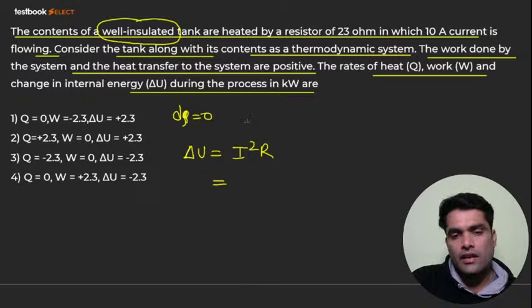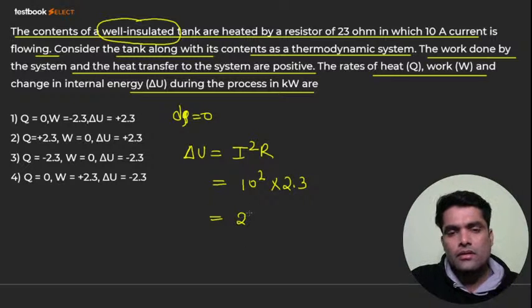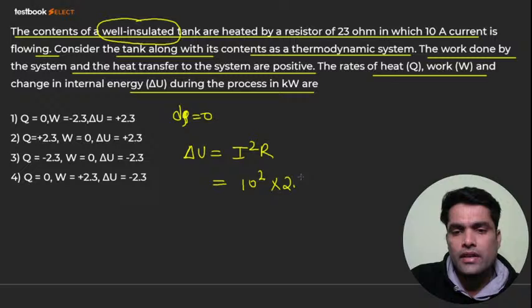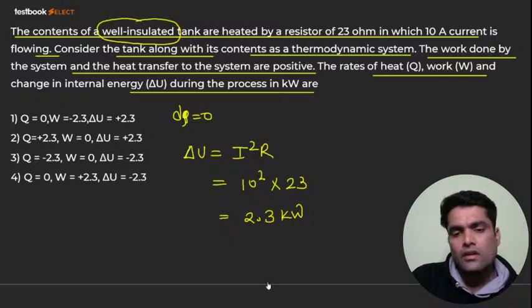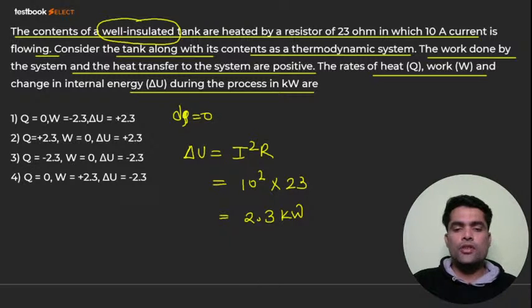I square, 10 ampere, that is 10 square into 23, not 2.3. It is 23. So it will become 2300 watt, that is 2.3 kilowatt. I have simply converted watt into kilowatt. I hope everybody got it.